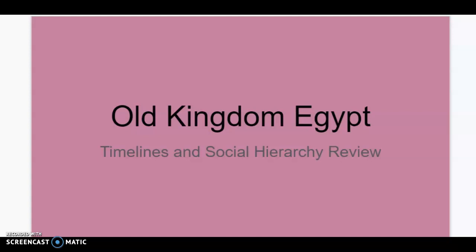We're going to look at examining the Old Kingdom of Egypt. There were three different time periods in Egyptian history, and the earliest is called the Old Kingdom. We're going to examine how to read timelines, and very briefly in the beginning here, I'll review social hierarchy in ancient Egypt for you. So let's get started.